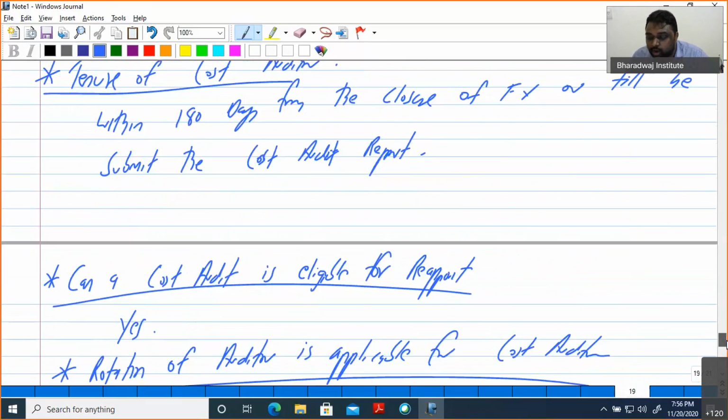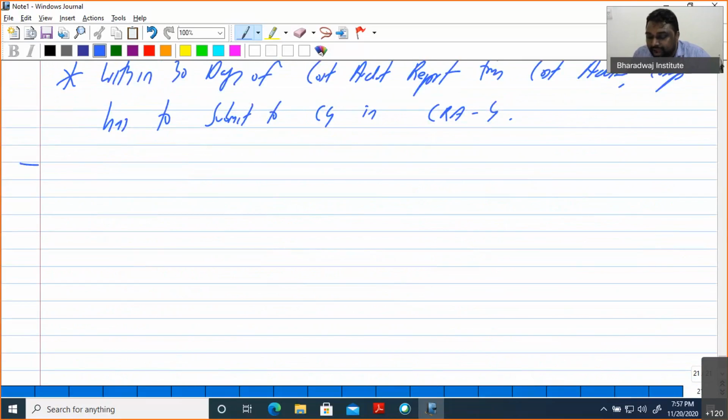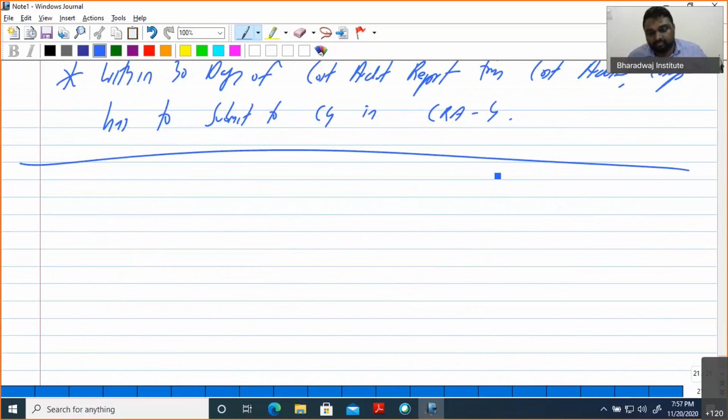Now there is one question you may have. Sir, you said the tenure is 180 days from the closure of the financial year, or till he submits the cost audit report. See, today I will tell one practical situation. I am the cost auditor for a few companies in Chennai and out of Chennai also. Today I had a discussion with one of my clients in Mumbai.